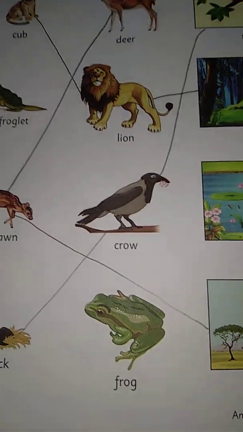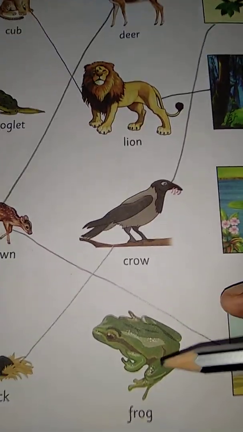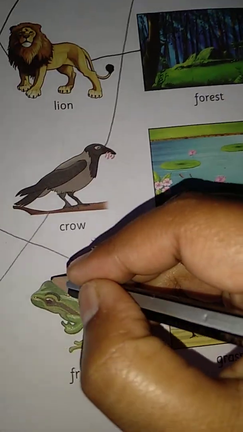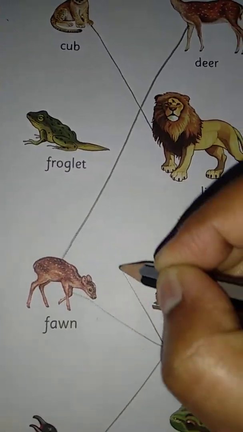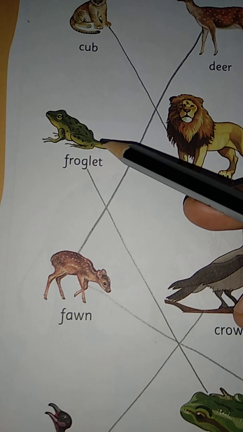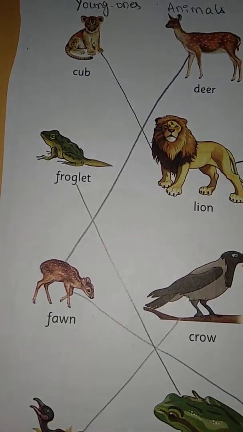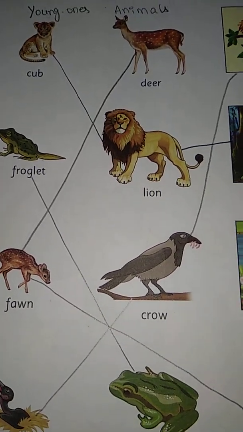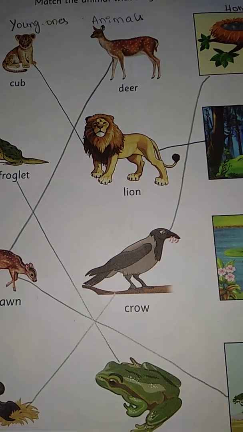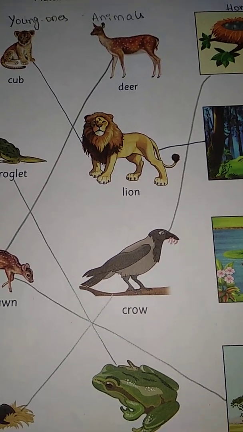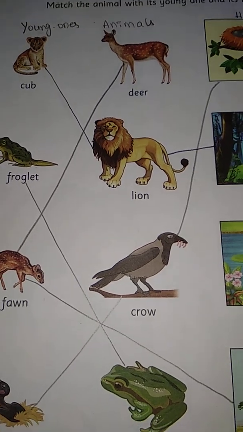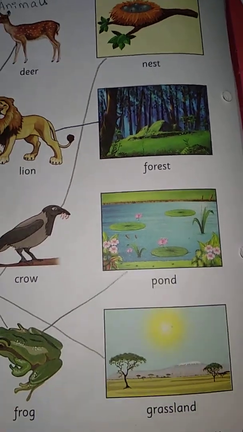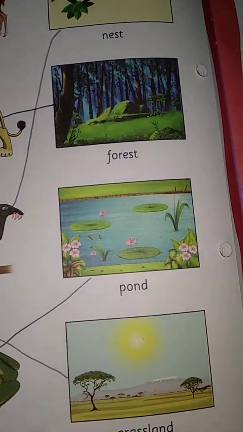And what is the next one? Frog. You all see frogs in our surroundings, right? The young one of a frog is a froglet. Frogs live in water. They live on both land and in water. Mostly frogs live in ponds. So the home of the frog is the pond. Here the pond is there, right? So mostly frogs live in water.